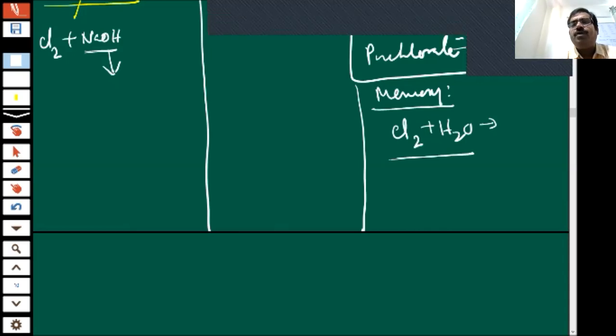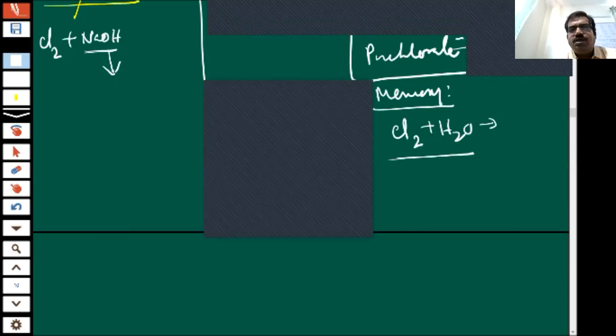Sarvajit Jana, are you present? Sarvajit Jana, yes or no? Raise your hand. Ghatak.